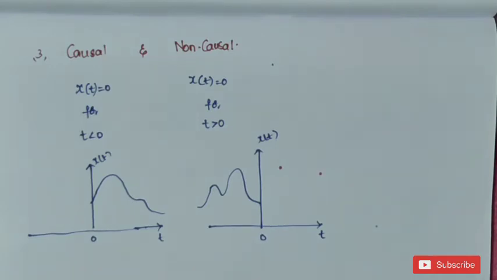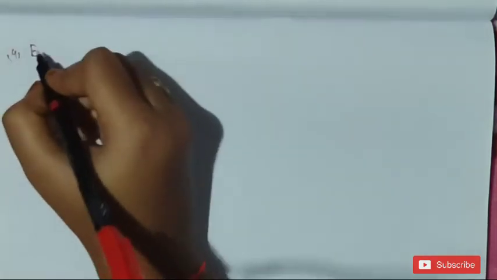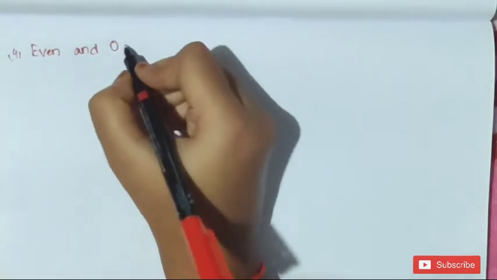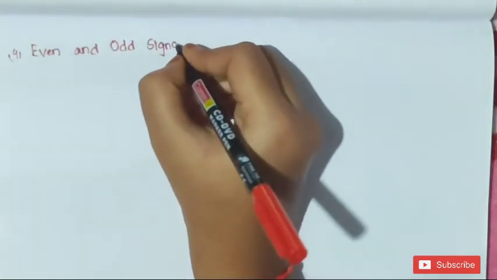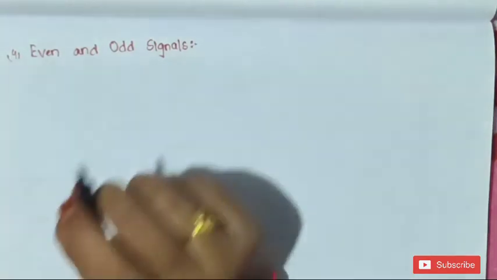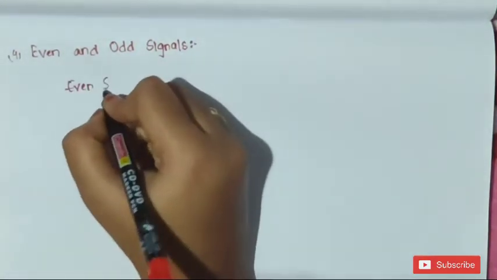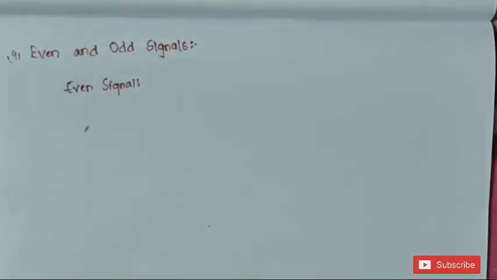Next classification of continuous and discrete time signals is even and odd signals. First let us learn about the even signal.